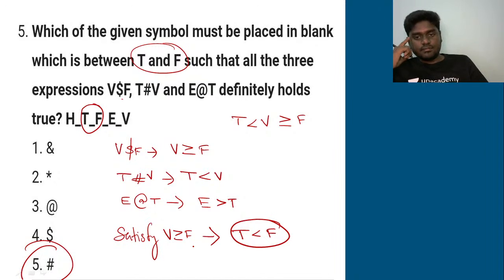You get this, everybody? So V, in order to satisfy V greater, hash, dollar, it sums up to V greater than or equal to F. And in between T and F, so definitely hashtag should be the right place for the 5th question. Okay.